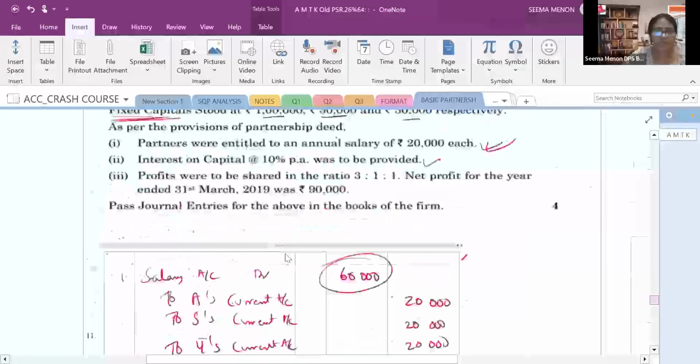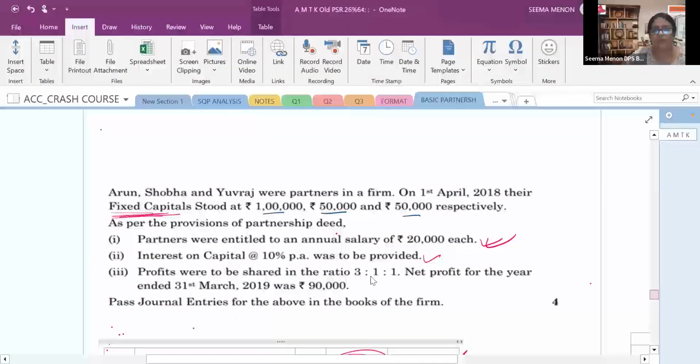The next one, what is given? Profit is to be distributed in the ratio of 3:1:1. So what is our profit? Net profit for the year ended is 90,000. First of all, net profit will be transferred to where? Net profit will be transferred to profit and loss appropriation account.